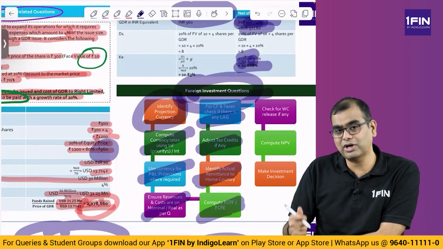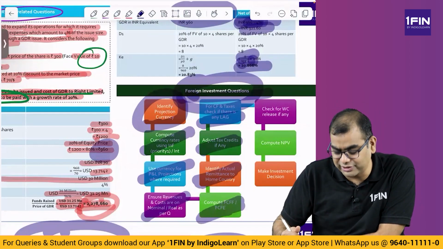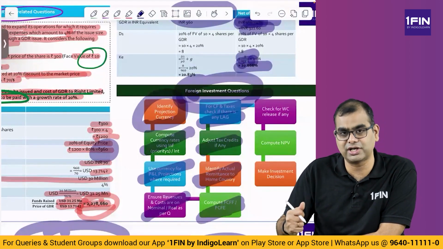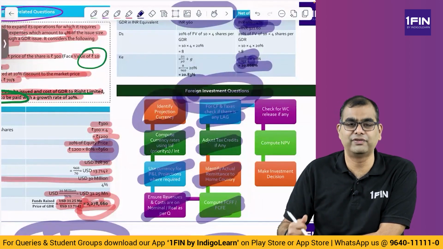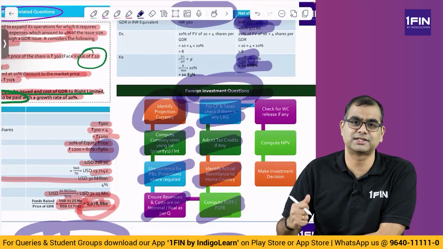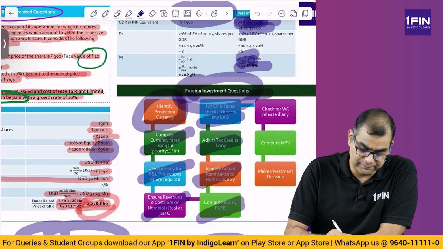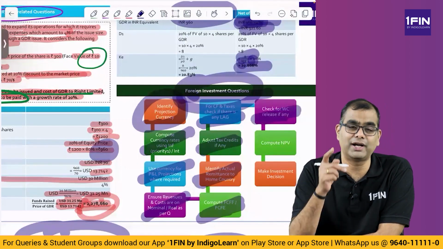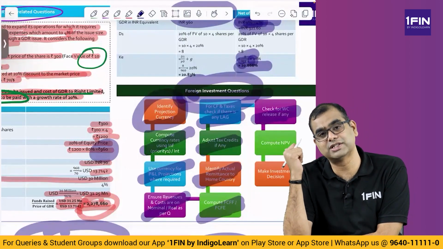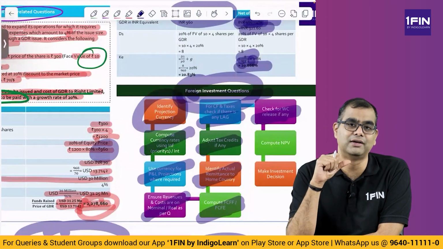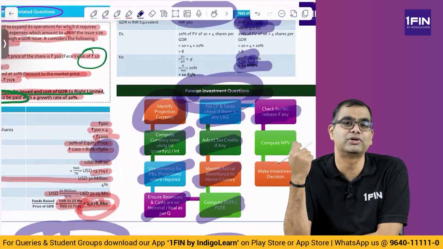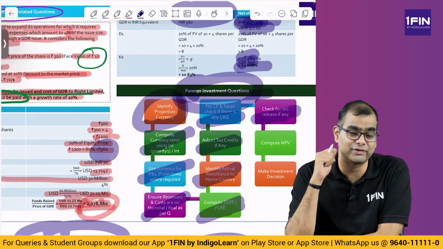Before you come to FCFF or FCFE, you should have clarity on everything: exchange rates, revenues, costs, inflation, interest rate, taxation, and actual remittance. All of these you need to have clarity on. Then check for working capital release. If you make an investment, towards the end you get a release of working capital. Whatever you invest now, maybe you get some money back at the end. That also you have to factor in.